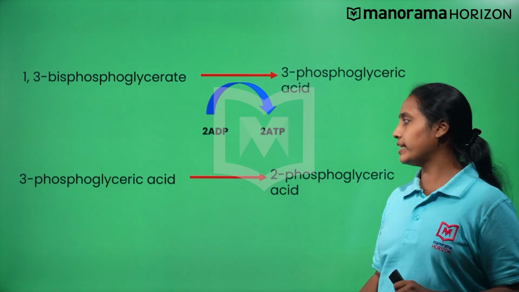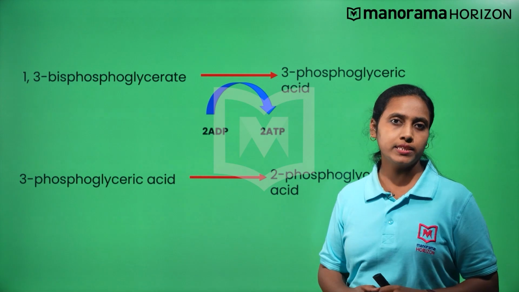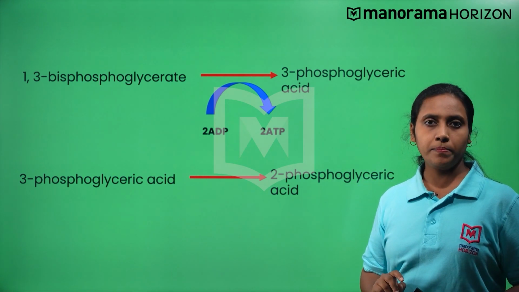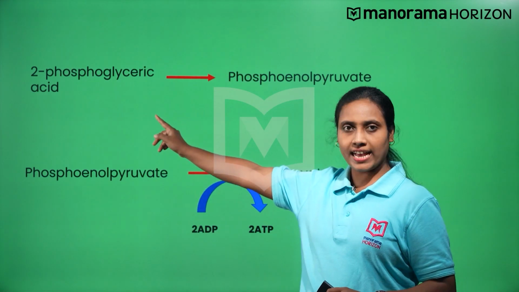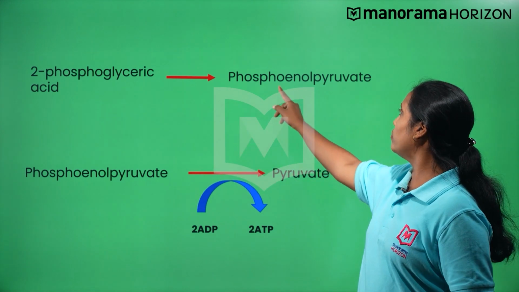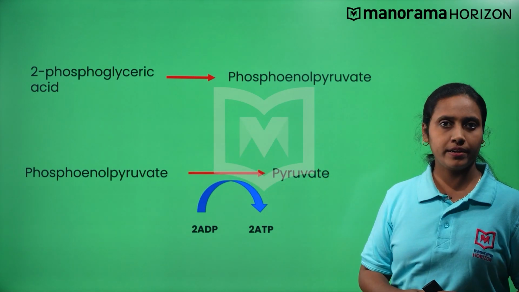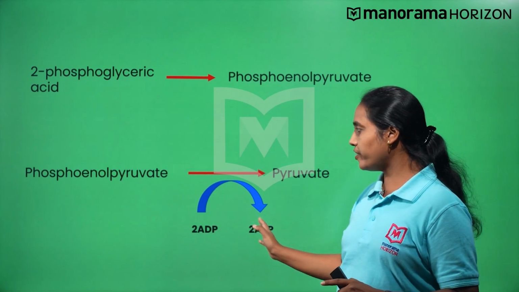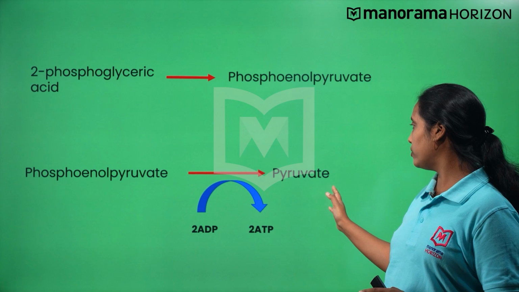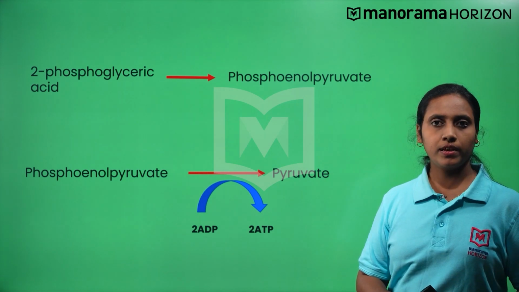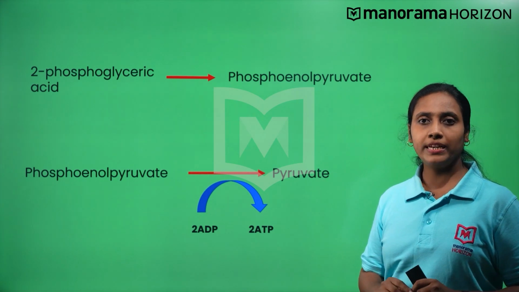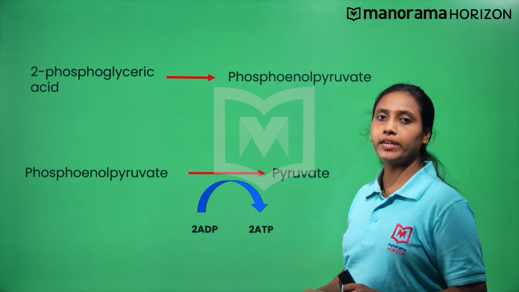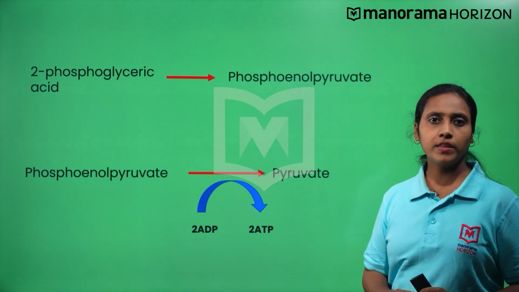There is no utilization of ATP in this step. In the second last step, the 2-phosphoglyceric acid is converted into phosphoenol pyruvate. Phosphoenol pyruvate loses its phosphate group to form pyruvate. Hence, this step leads to the formation of two ATP molecules.